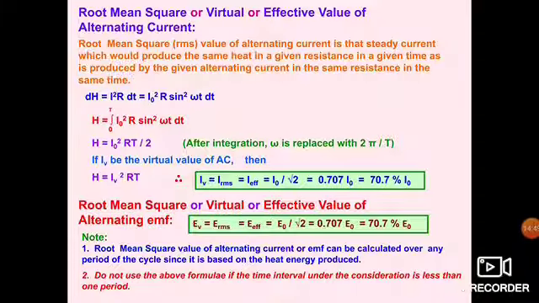So what to note down now? The root mean square value of alternating current or EMF can be calculated over any period of the cycle, since it is based on the heat energy produced. Do not use the above formula if the time interval under consideration is less than 1 period. It means we have to consider up to 1 complete cycle, not less than this.